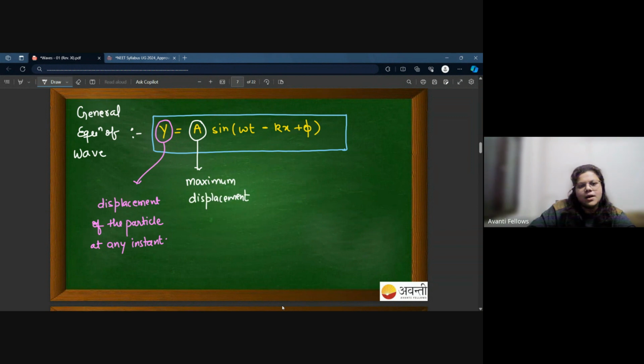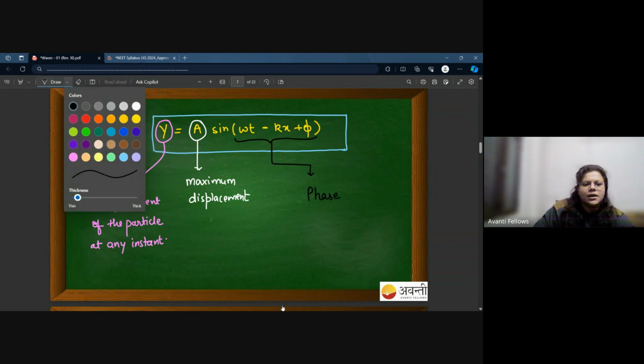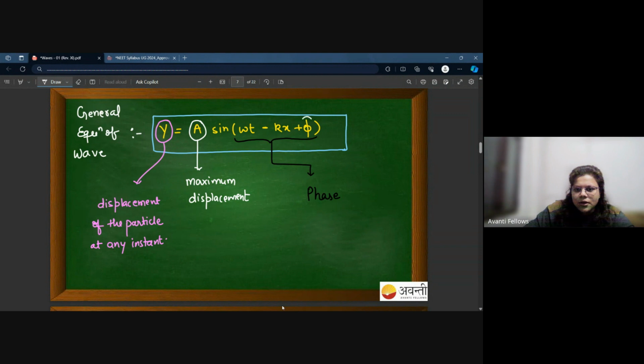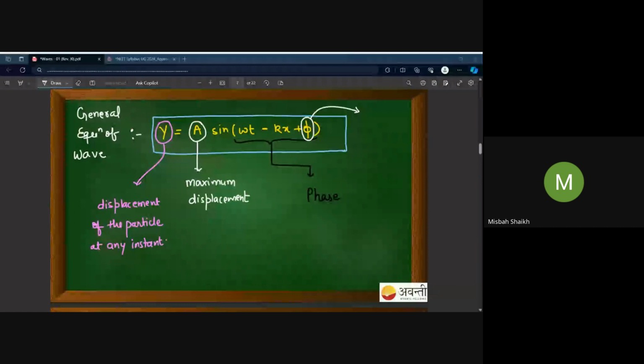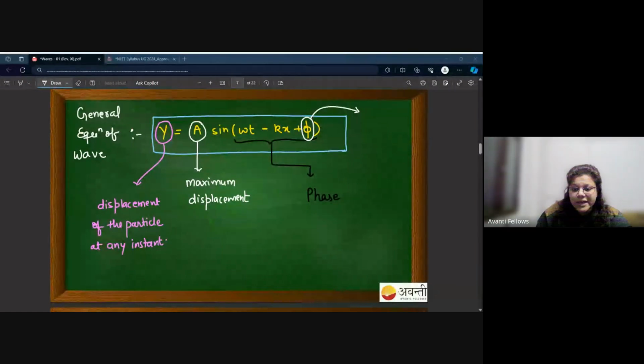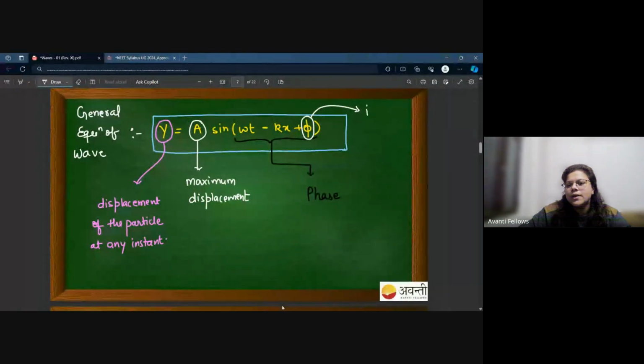Whatever is in the bracket of sine, we will call it the phase. Can you see the symbol phi? This phi is known as the initial phase, or you can say the phase at t equals 0.